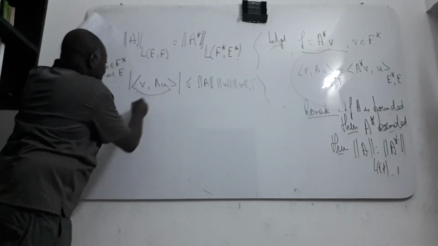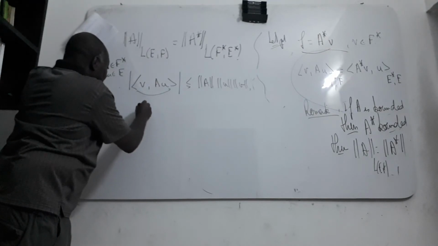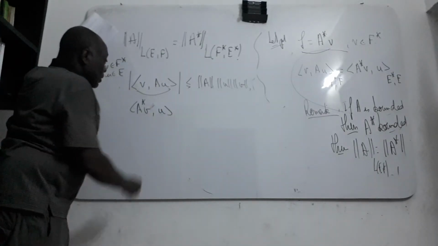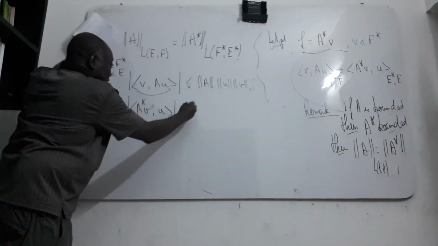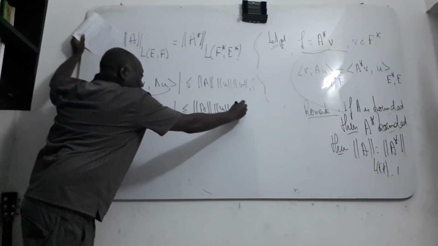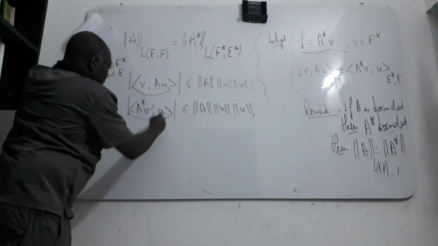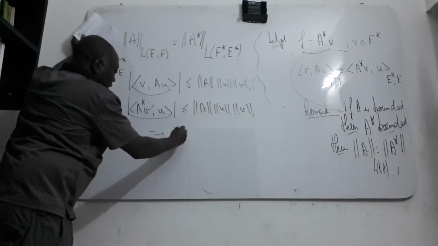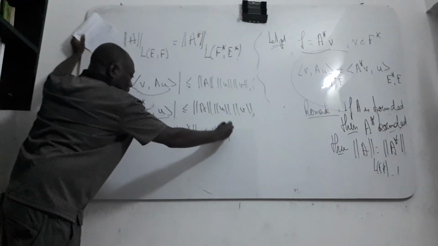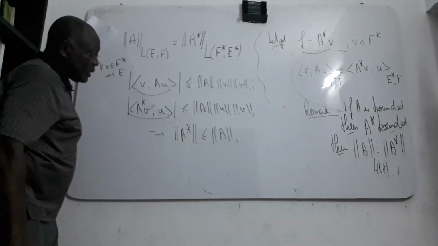Then you know already that this one is A star V of U. You have this condition. Then this one is less than the norm of A, the norm of U, the norm of V. Then you can deduce that the norm of A star is less than or equal to the norm of A. Very simple like this.